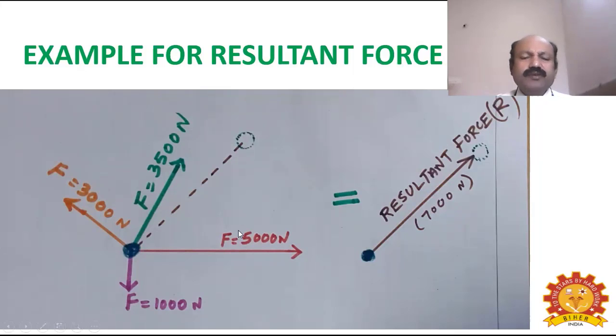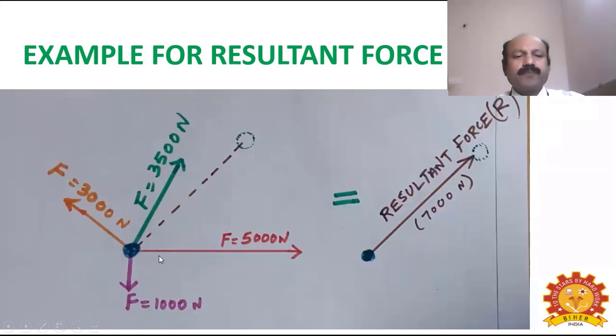I am showing a force of 5000 Newton acting in the eastern direction, the right side direction. A force in green color, 3500 Newton, is acting in the vertical direction, and another orange color force with a magnitude of 3000 Newton is acting almost in the left upward direction. And the fourth force, F equal to 1000 Newton, is acting in the downward direction. These forces are acting on a ball.